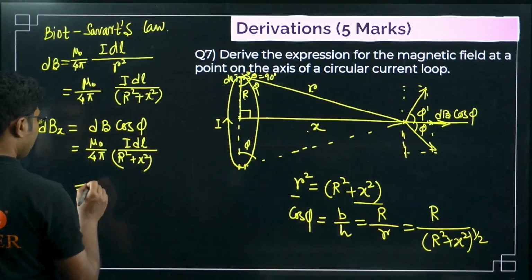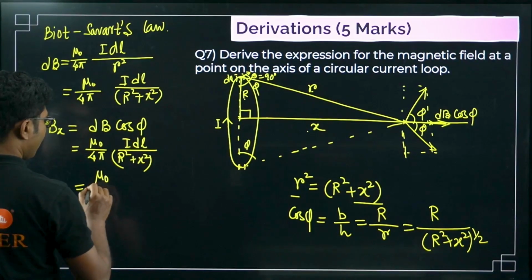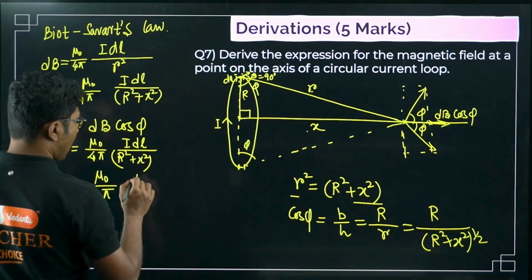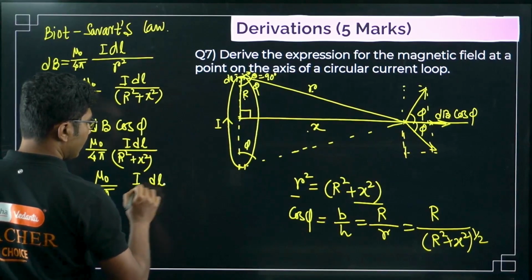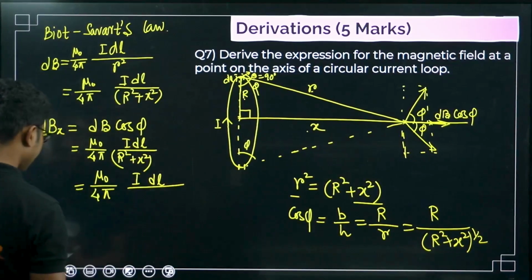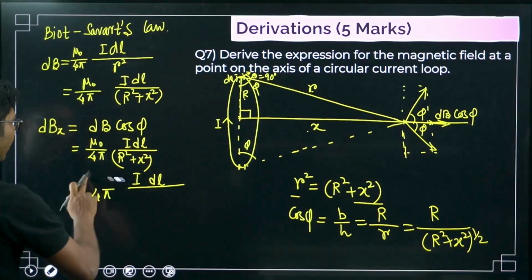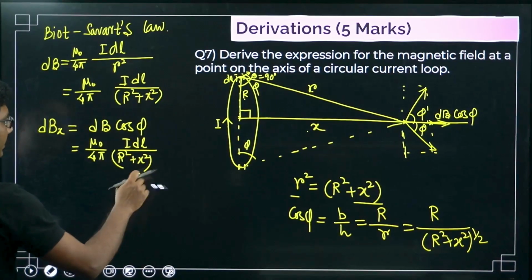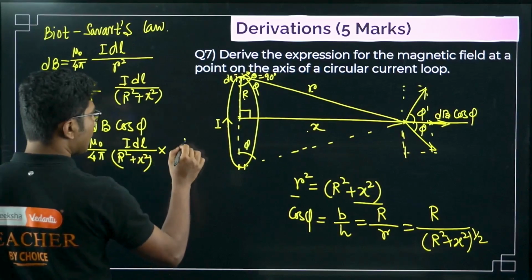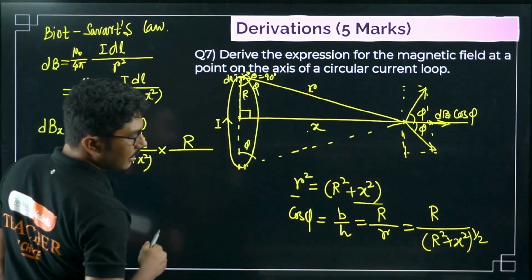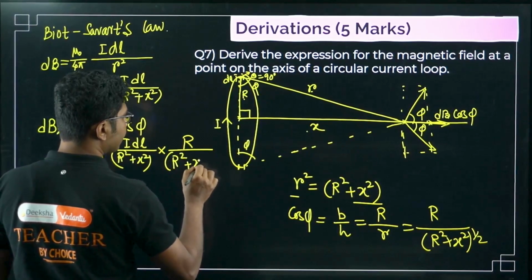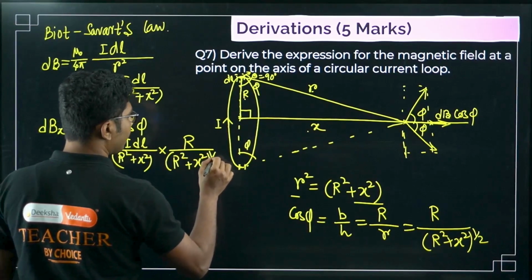Mu naught by 4 pi I dl here. Oh sorry, this is already written, right? My mistake. We only want to put the value of cos theta here, right? So cos theta is R divided by r square plus x square to the power half.